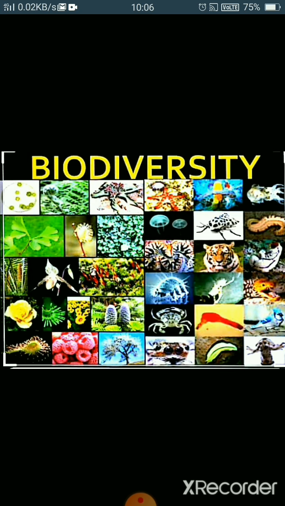So when we talk about biodiversity in India, we see that more than 50% of the total species of plants and animals found on the earth are present in India. So therefore India is one of the mega biodiversity nations of the world, as it has 2.4% of the world's land area but contributes over 8% of the global biodiversity.